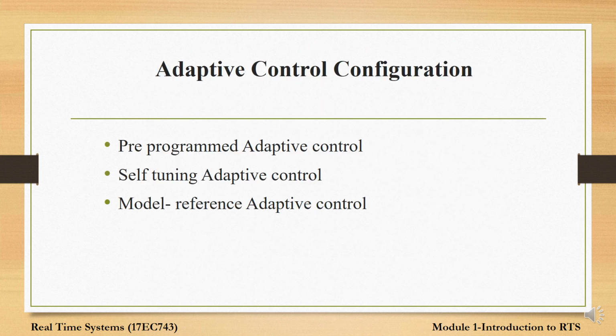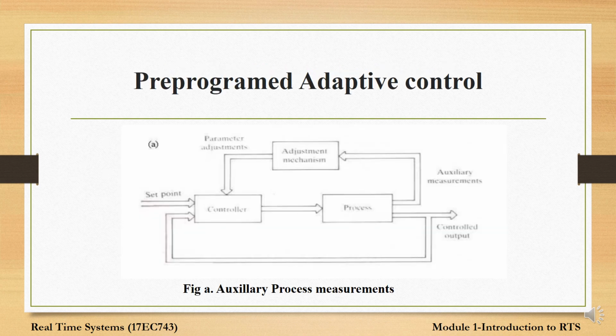Adaptive control configurations. There are three types of adaptive control configuration. First is pre-programmed adaptive configuration, then self-tuning adaptive configuration, and model reference adaptive configuration. Pre-programmed adaptive control configuration. Basically, adaptive control is a method used by a controller which must adapt to a control system with parameters which vary.